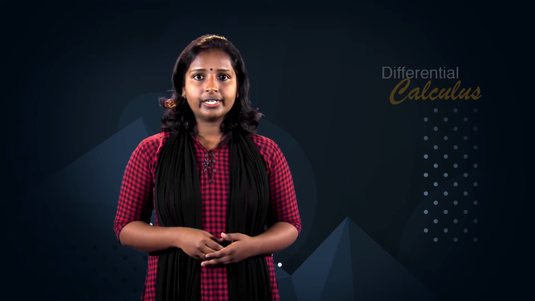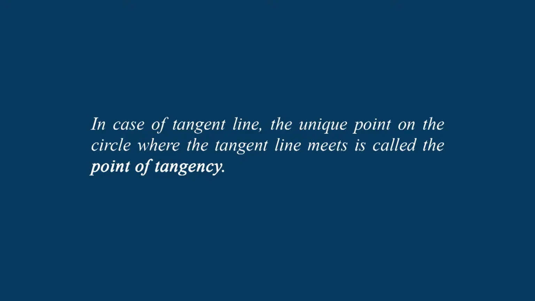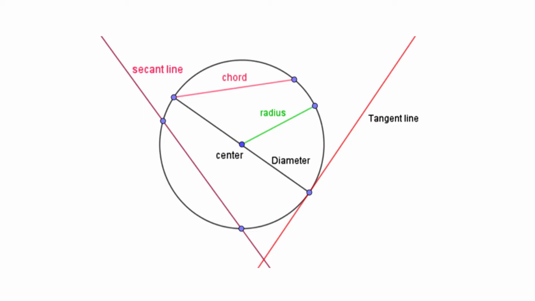A straight line can intersect a circle in 2, 1 or 0 points. A line intersecting a circle in 2 points is called a secant line, exactly at one point a tangent line, and in no point an exterior line. In case of tangent line, the unique point on the circle where the tangent line meets is called the point of tangency. A chord of a circle is the line segment that joins two distinct points of the circle. A chord is therefore contained in a unique secant line and each secant line determines a unique chord.